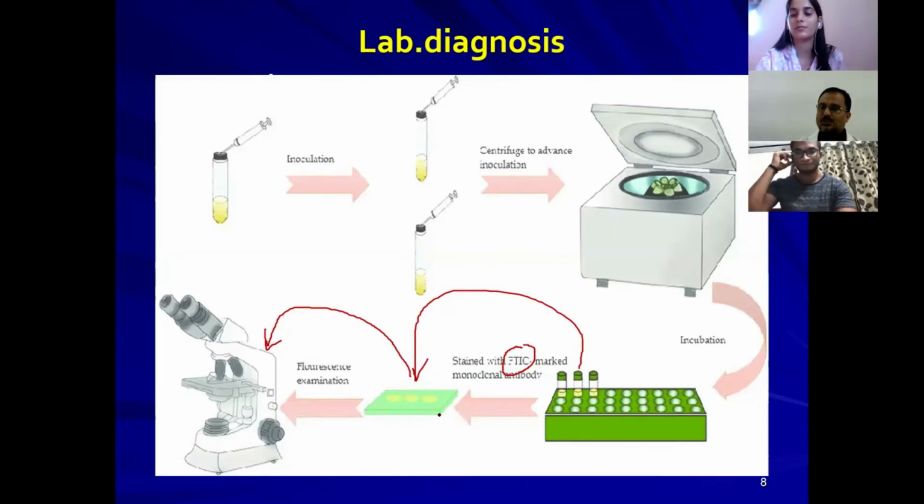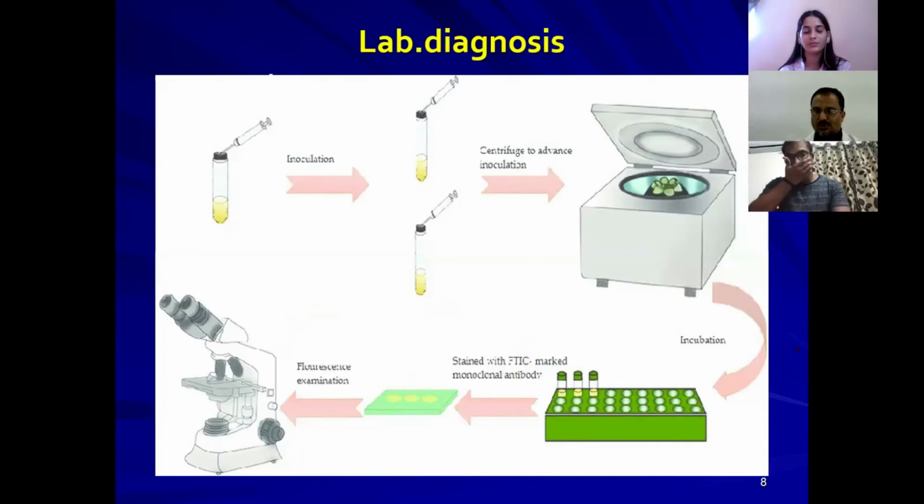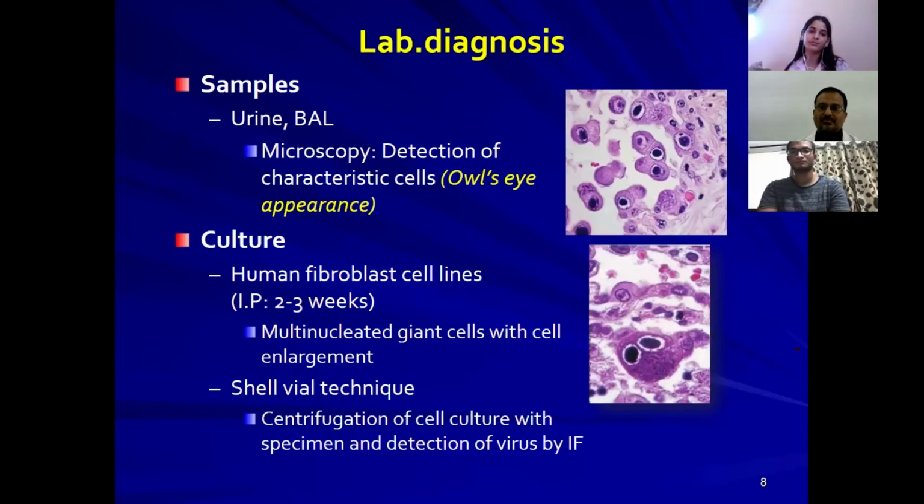So the antibodies tagged with the fluorescent dye are used to stain this virus, and you can see it under the microscope. This is what we call the shell vial technique, a useful technique for early visualization of cytopathic effects among the infected cells.